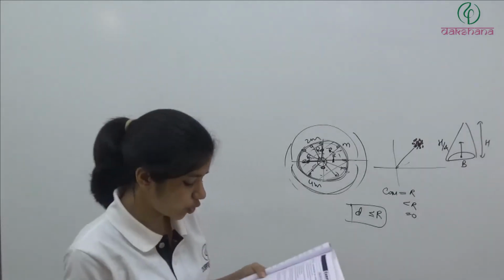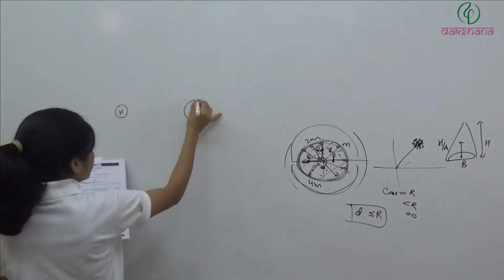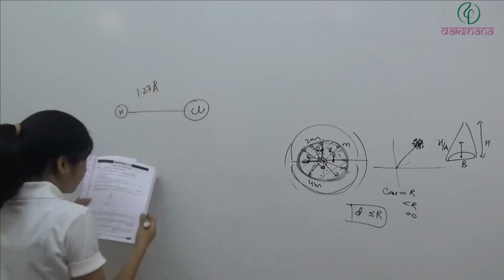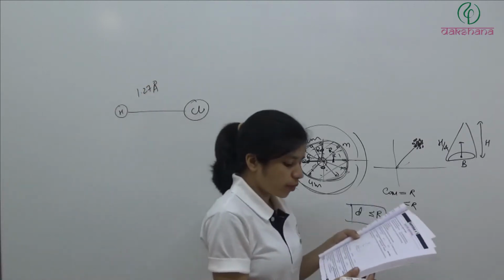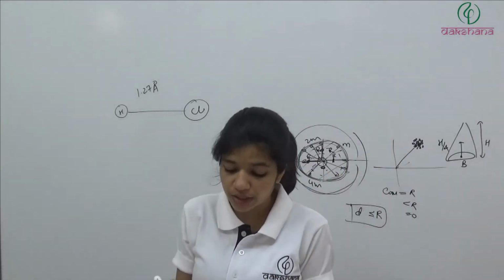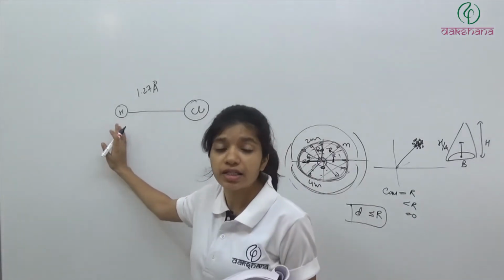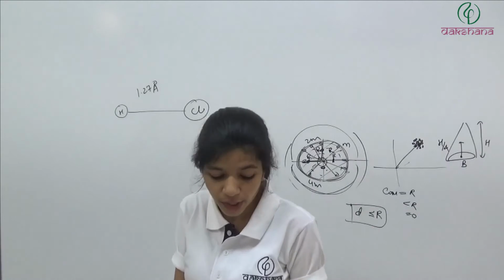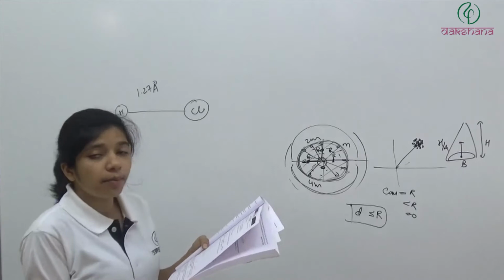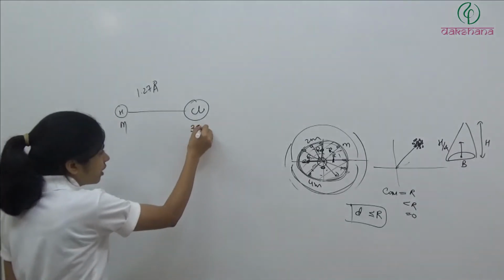Now question number A6. In the HCl molecule, the separation between the nuclei of two atoms is about 1.27 angstrom. Clear? Angstrom means 10 to the power minus 10 meter. The approximate location of the center of mass of the molecule, where we have to tell the distance from the hydrogen atom, assuming that the chlorine atom is about 35.5 times as massive as hydrogen is. So let's say its mass is m, then it is going to be 35.5 m.